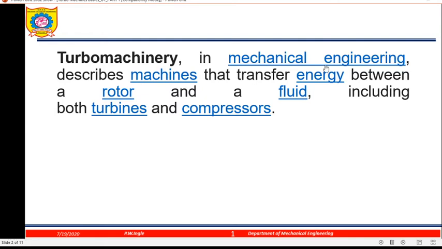It is a machine which transfers energy between rotor and fluid. Suppose you take the case of hydraulic turbine. In a hydraulic turbine, the water transfers energy to the rotor. Or if you take the case of centrifugal pump, the rotor transfers its mechanical energy to fluid. So it is applicable to both turbines as well as compressors.